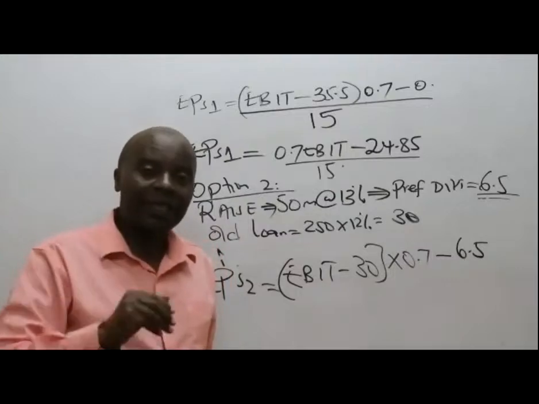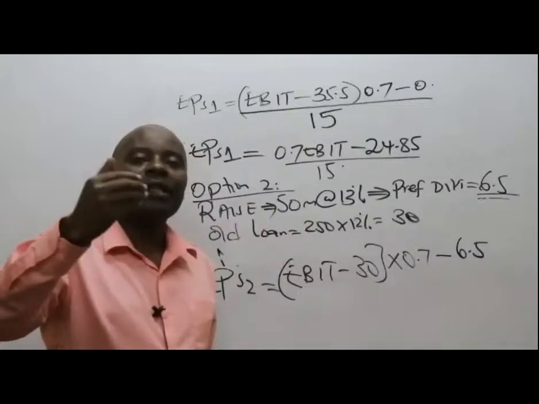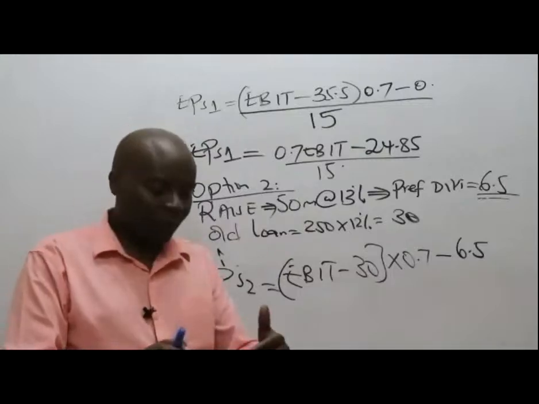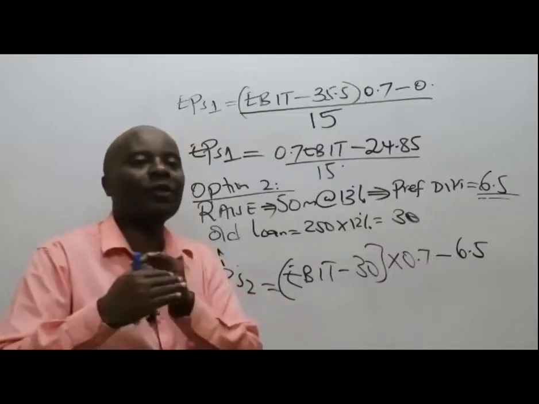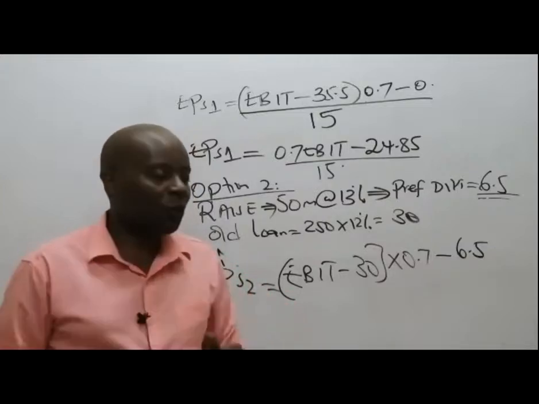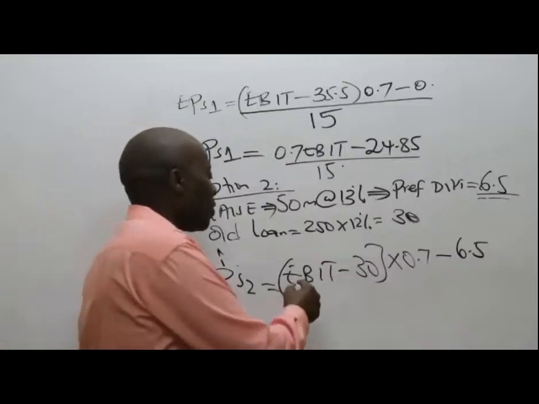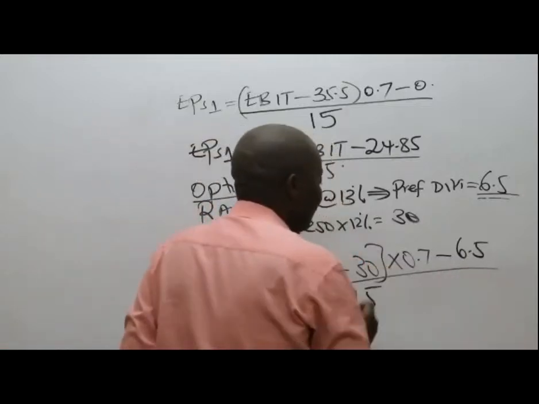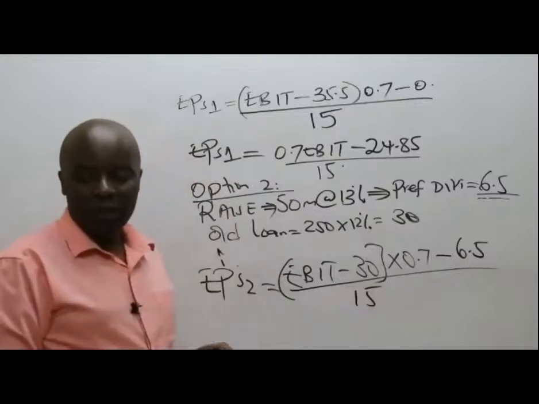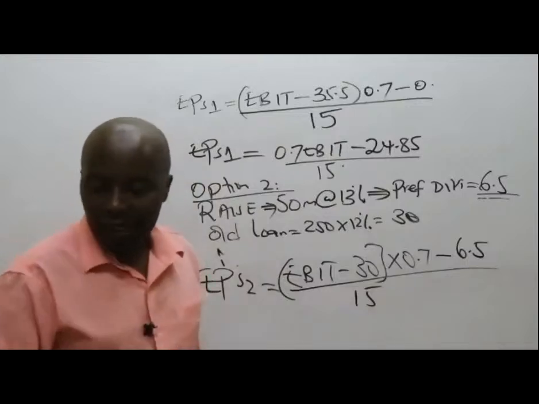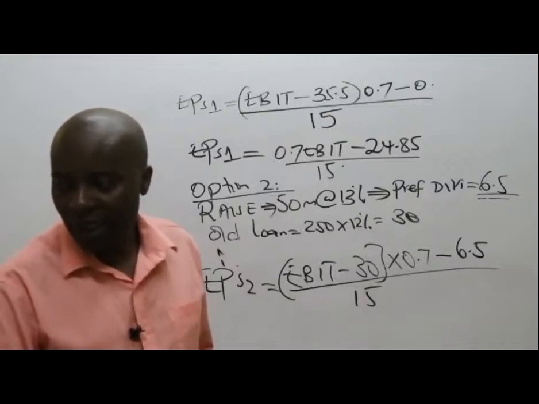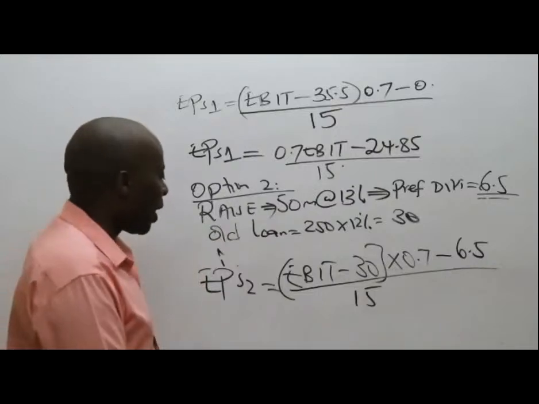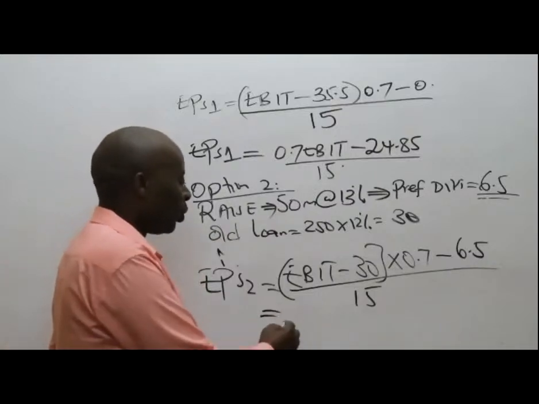Remember, preference dividends have to be outside the taxation bracket, because preference dividends are basically appropriations out of the profit after tax. It comes after the tax. All over the number of ordinary shares that you gave me as 15. So please go ahead and try simplifying this for us. What will we be having here?